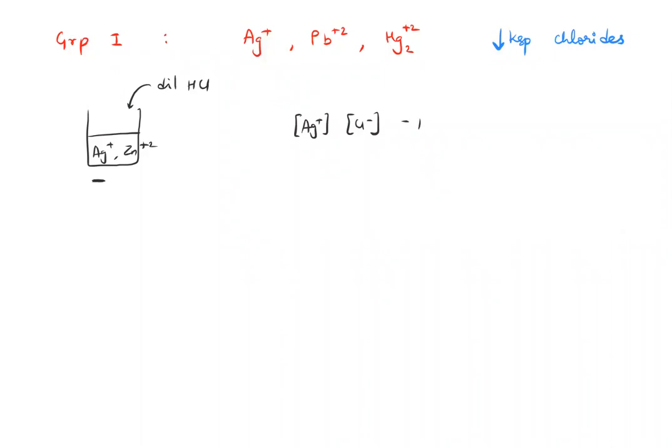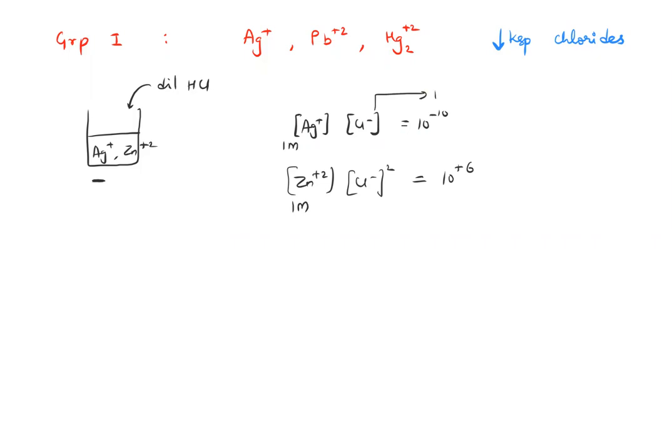So you don't need a product of 10 power minus 10. Whereas zinc and chloride square value is 10 power plus 6. So how much of, let's say 1 molar Ag plus is there, 1 molar zinc is there. So how much of chloride is required to precipitate Ag plus?